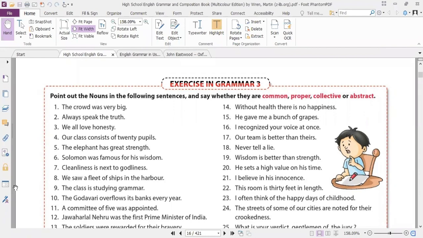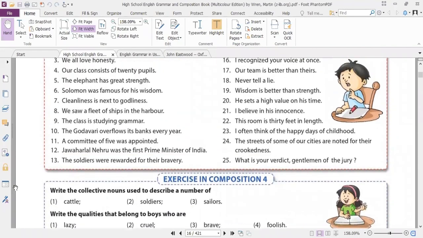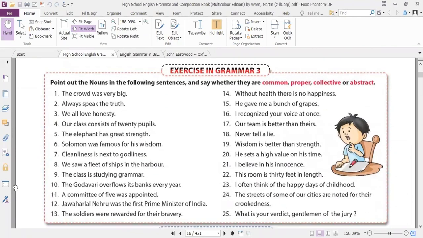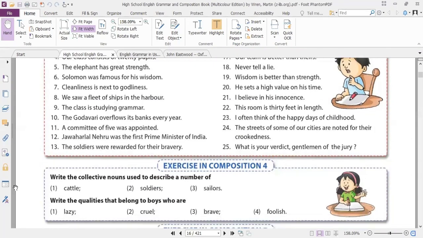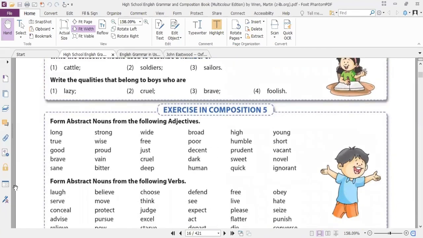The crowd is a collective noun. Similarly, always speak the truth. Truth is abstract. Similarly, we all love honesty, abstract. So what you need to do is write down the nouns into their respective categories.